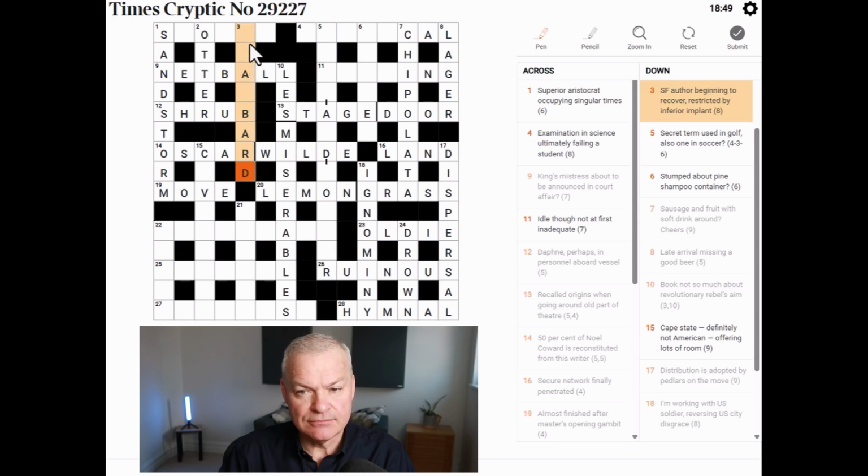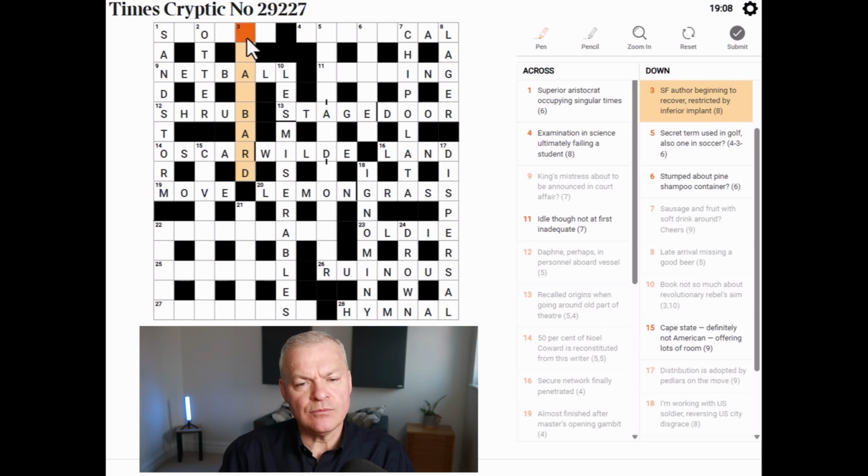Scabbard fits the letter pattern, but scab isn't the name of an author, and a scabbard isn't an implant. But surely it is bad about R from restricted by inferior.